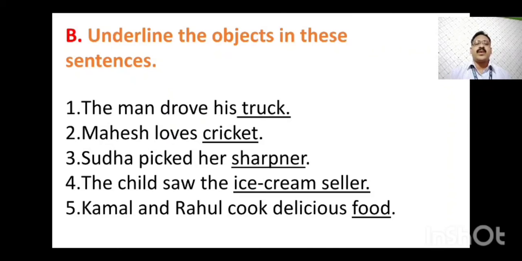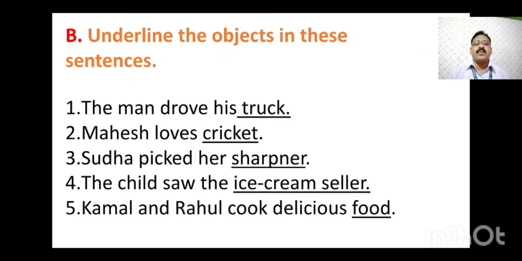Question number 2. Mahesh loves cricket. Loves is the verb. Cricket is the object in the sentence. Sudha picked her sharpener. Picked is the verb. Sharpener is the object in the sentence. So it is underlined. Question number 4. The child saw the ice cream seller. Saw is the verb in the sentence. Ice cream seller is the object in the sentence. So ice cream seller is underlined.